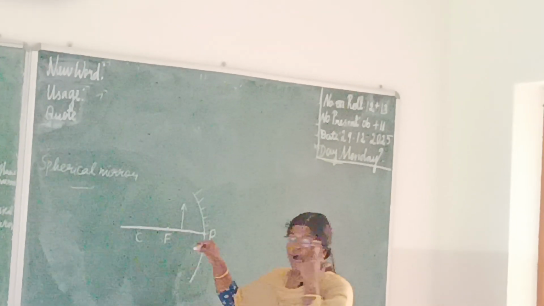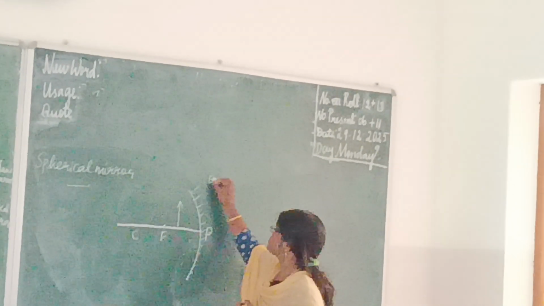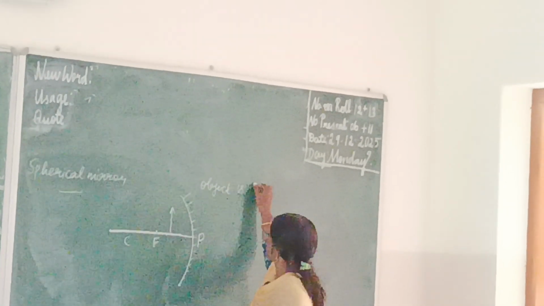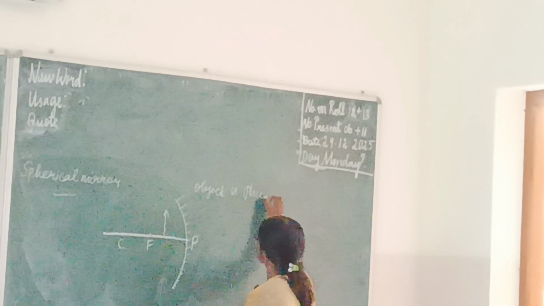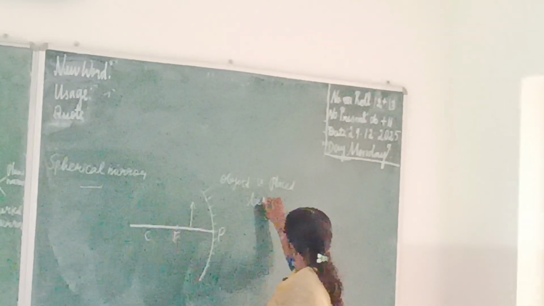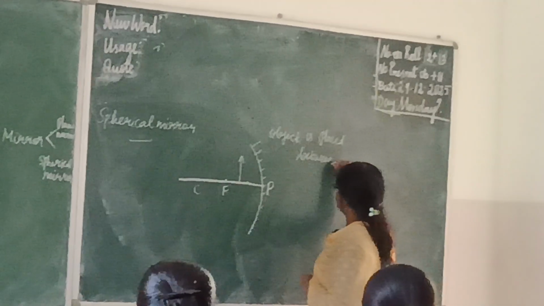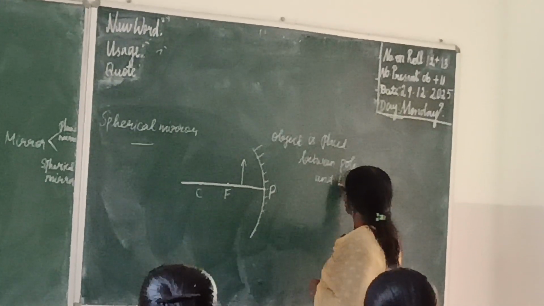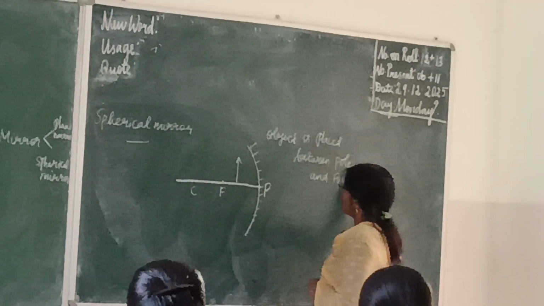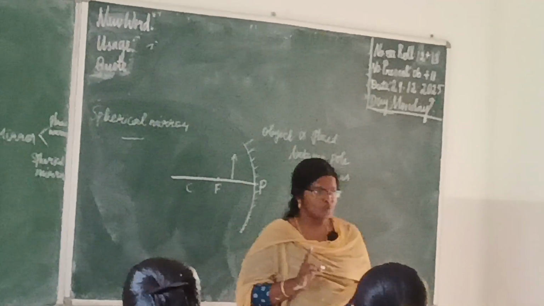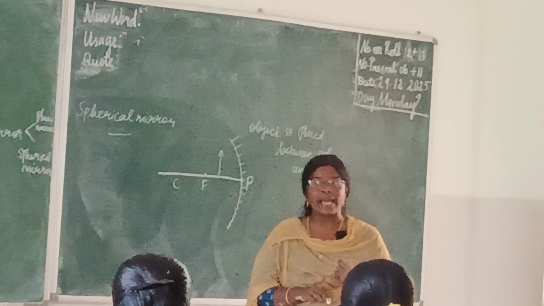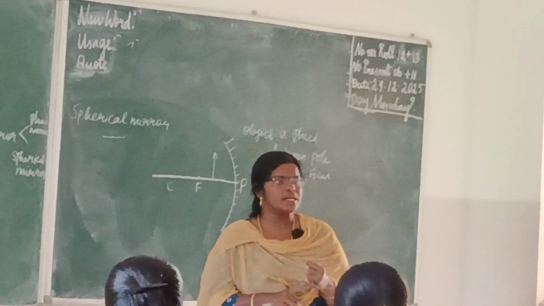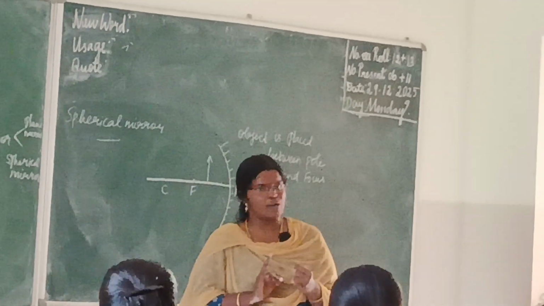So, when an object is placed between pole and focus. Okay, so we have 4 rules. What is the first rule? When a ray is parallel to the principal axis, the reflected ray will pass through the principal focus.